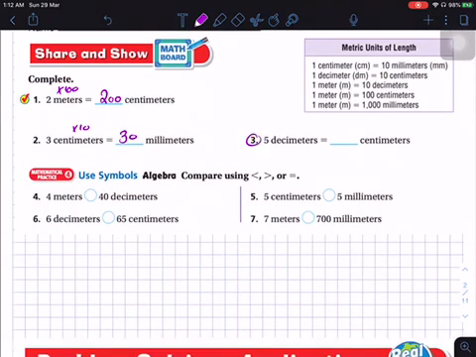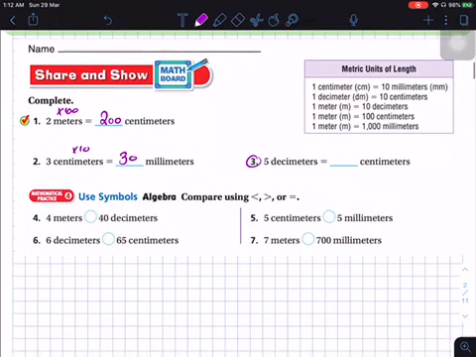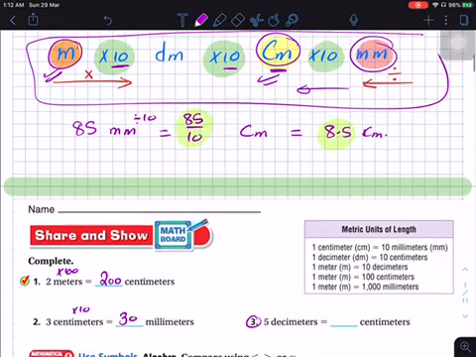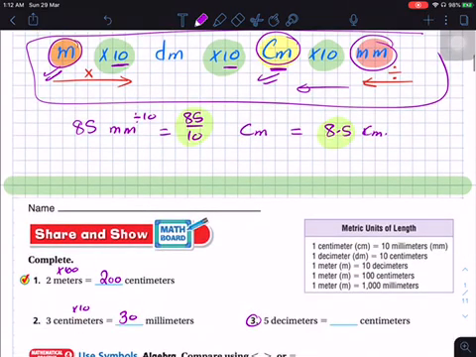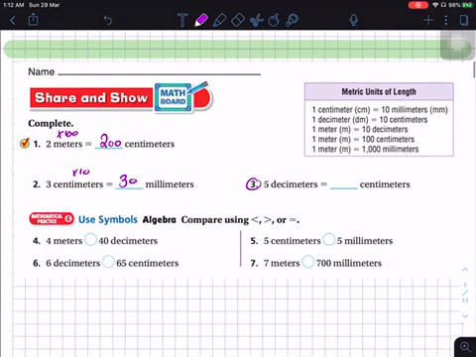Question 3. 5 decimeters is equal to how many centimeters? Okay, go back again to the diagram. Going from decimeters to centimeters, multiply by 10. So it will be multiplied by 10, it will be 50.